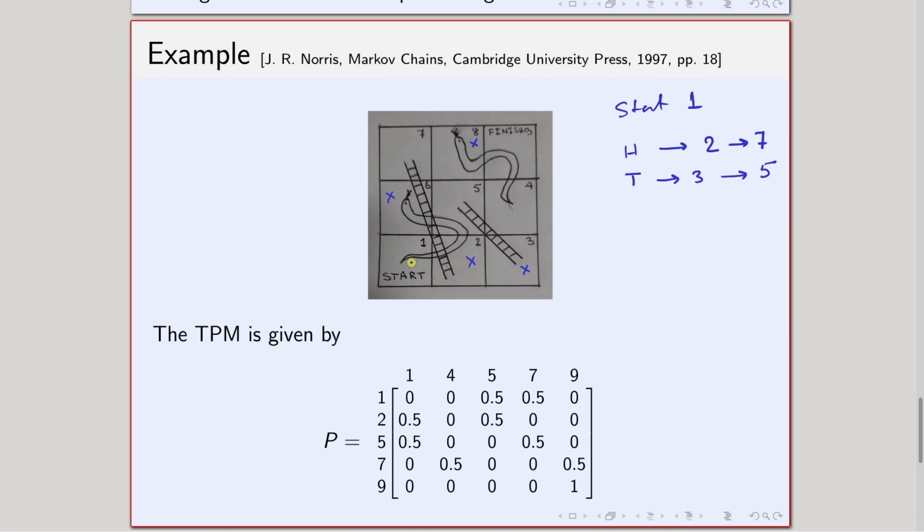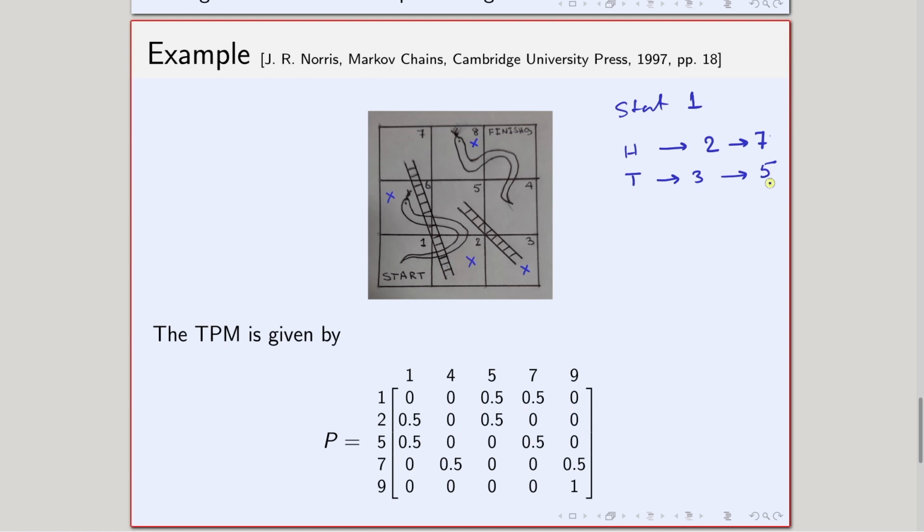So from 1, where can I go? If head comes, I will go to 7. If tail comes, I will go to 5. So from 1, the only possibilities are to go to 7 or to 5, and the probability of going to 7 is the probability of getting head, and because I am tossing a fair coin, the probability of getting head is half.